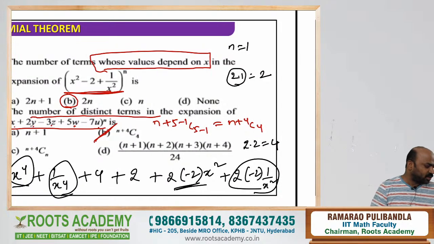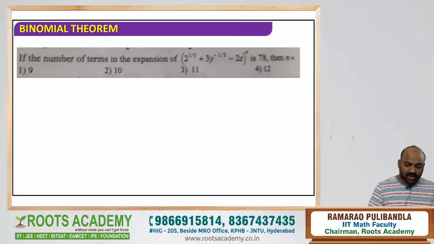I am going to the seventh question. Look at this, dear students, all of you. Question number 7. Quickly give me the answer. The number of terms in the expansion of (2^(1/3) + 3y − 2z)^n is 78.